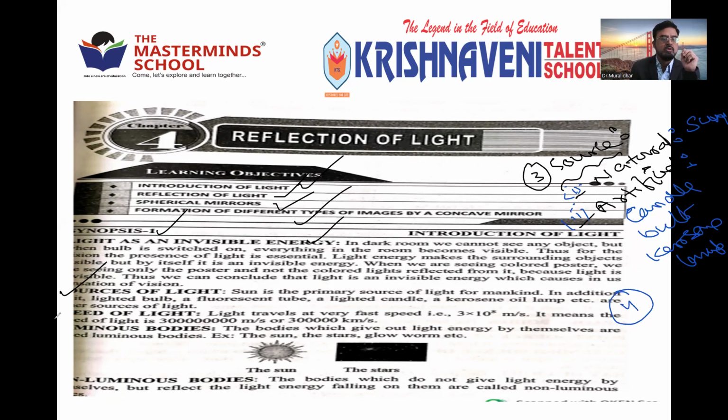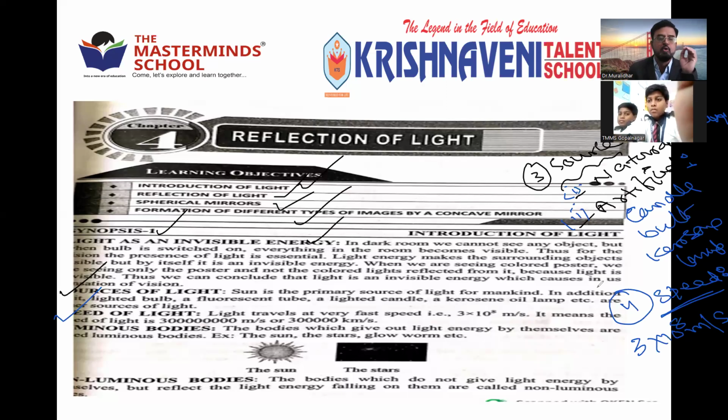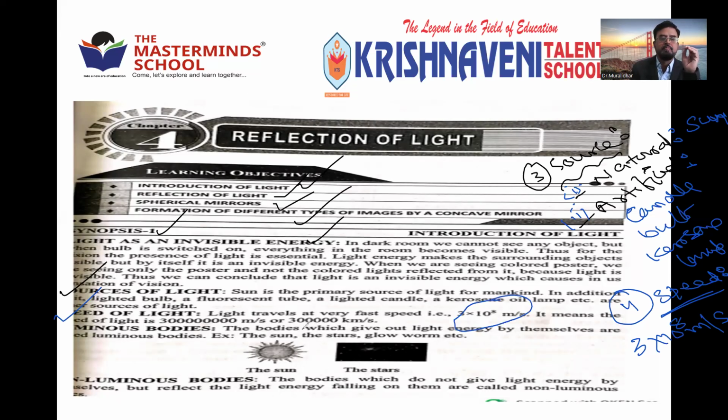Next, speed of light. Light is faster than anything in the world. It travels very fast, 3 into 10 power 8 meters per second. See here, given 3 into 10 power 8 meters per second. In kilometers per hour, it is given as 3 into 10 power 6 kilometers per hour. So these many meters per second, after 3, you have to keep 8 zeros.